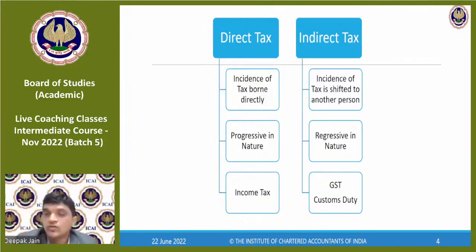They didn't want to give a special rate for everybody who bought it and confuse it. So they embedded the taxes on the FMCG products in the sale price itself, saying that this is the rate. Whoever buys it, you buy it. But if there are luxury items, then the rate is different. So that's a different aspect. But on the same product, different people buy, still they pay the same tax. So that's why it is regressive in nature. Direct tax examples are income tax, and indirect tax examples are GST and customs duty.